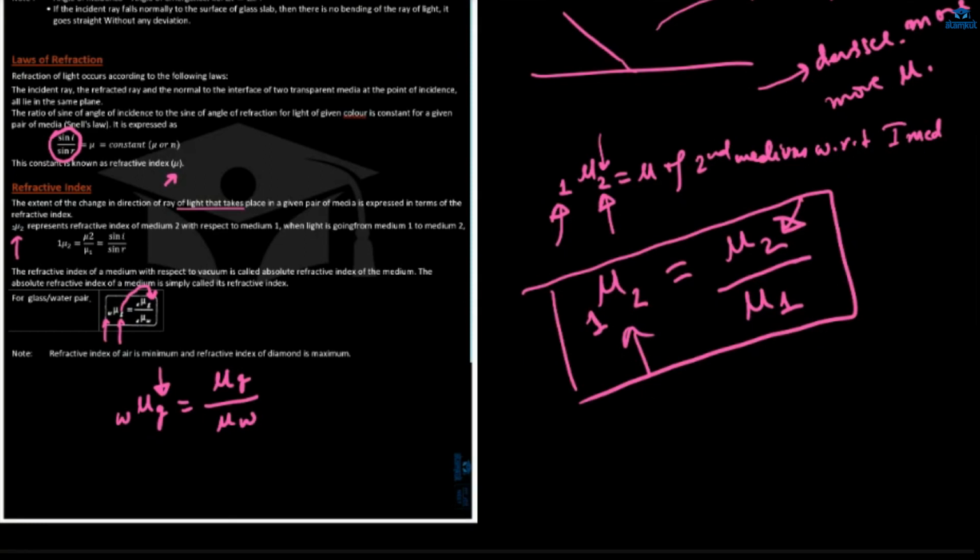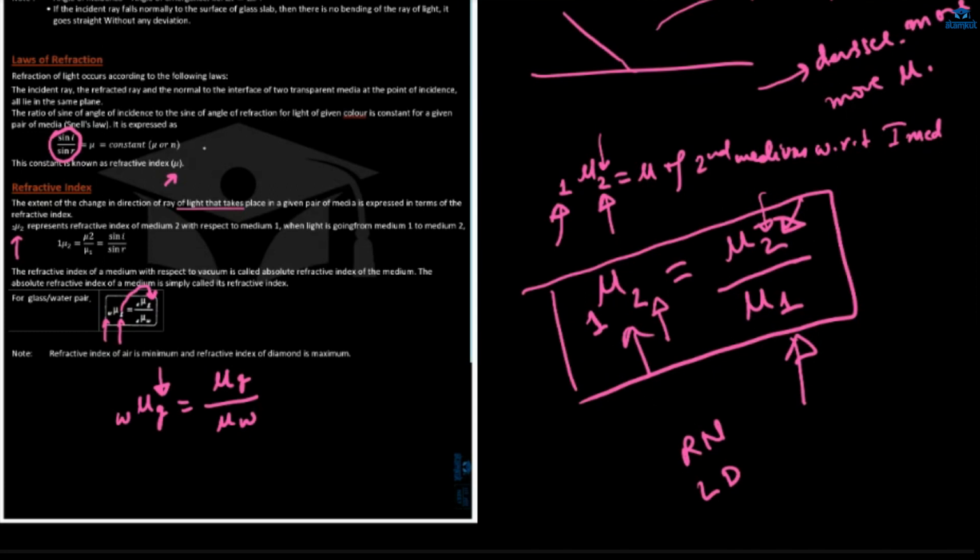The refractive index written in the numerator is of the medium that we are calculating for. And in the denominator, the refractive index is written of the medium with respect to which we are calculating. So if 2 is on the right side, then 2 will be in the numerator. Right side, numerator, understood? The one on the right side will be in the numerator, and the one on the left side will be the denominator.